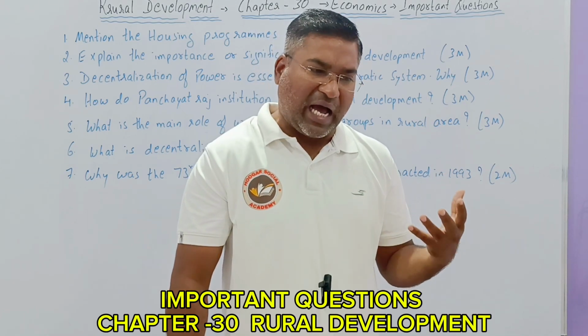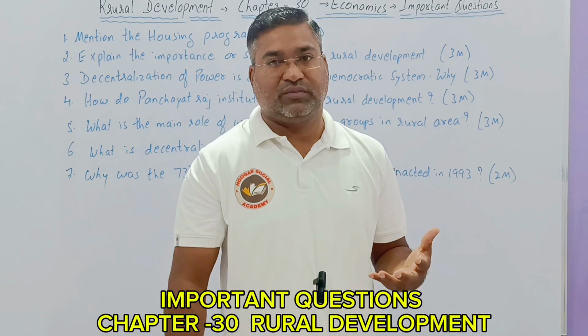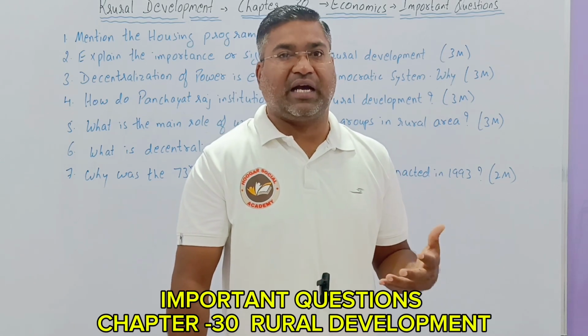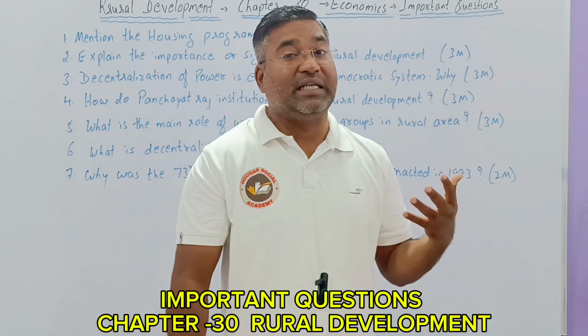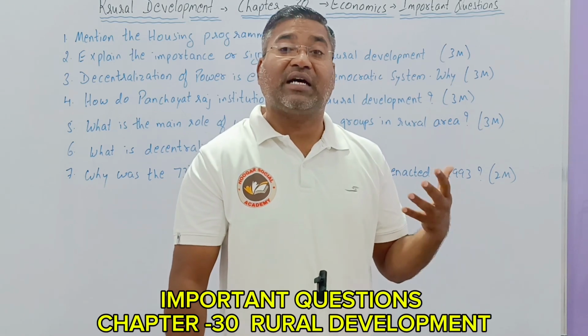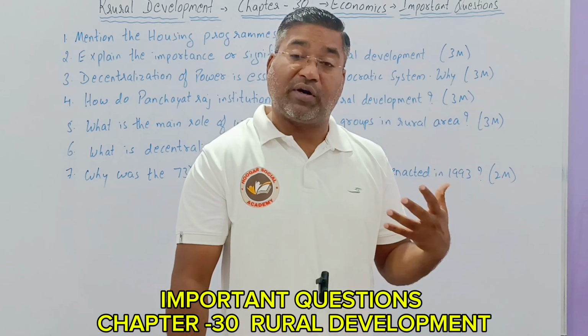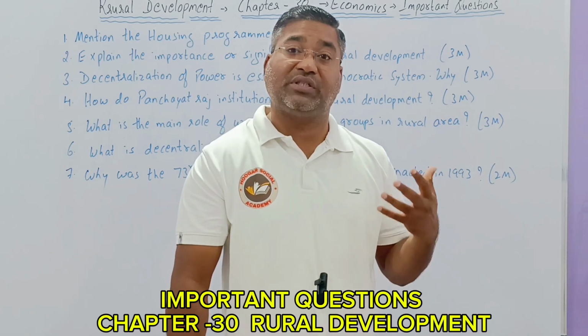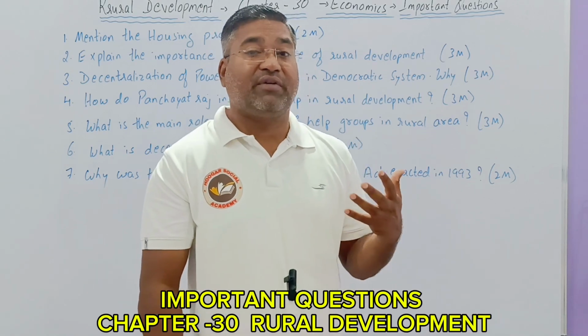for proper growth of our village area, or all over the sector, by the 73rd amendment in 1993, the Panchayat Raj Institution was brought, right? The purpose is the three-tier system called gram panchayat, taluk panchayat, and jila panchayat, which were brought, where the panchayat is playing a very important role.